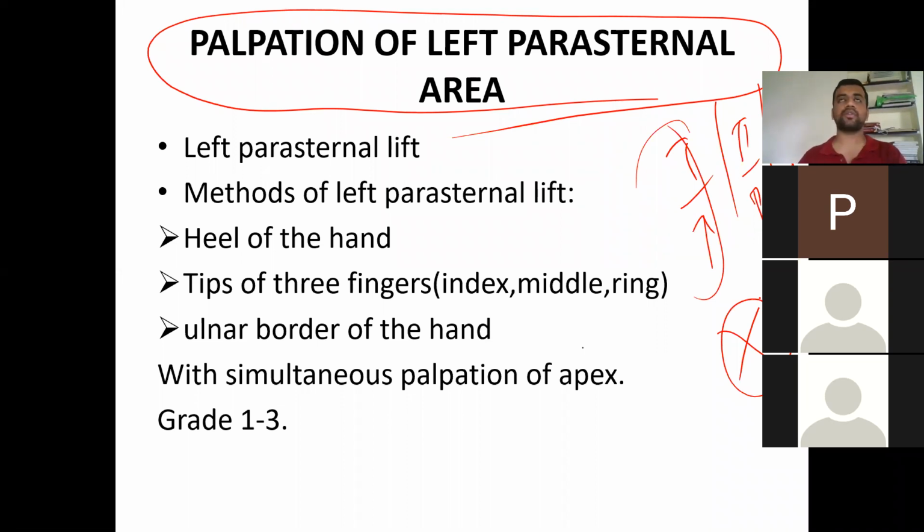What you are going to do first is visualize. For example, if you want to find the parasternal heave, if this is the precordium, you can just put the pen like this, and you will be able to see the tip, which moves like this with each beat.